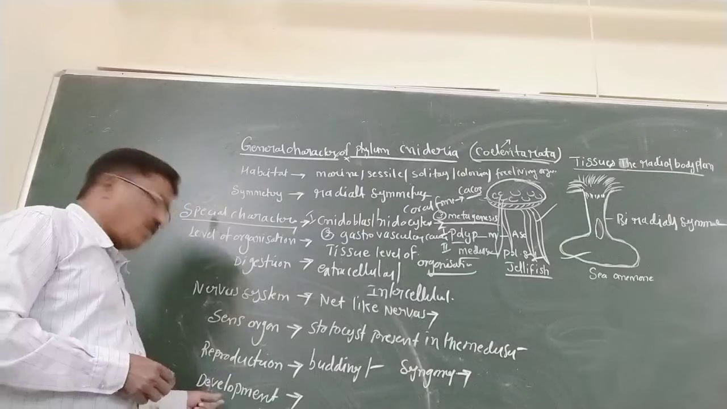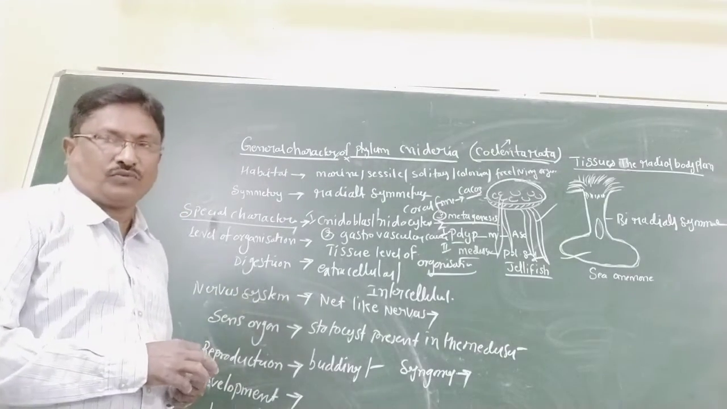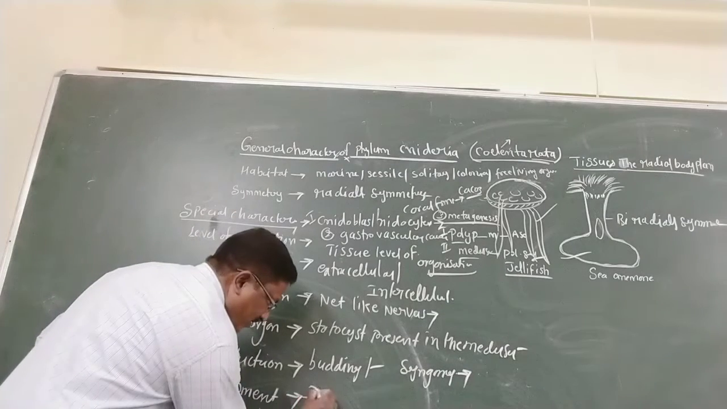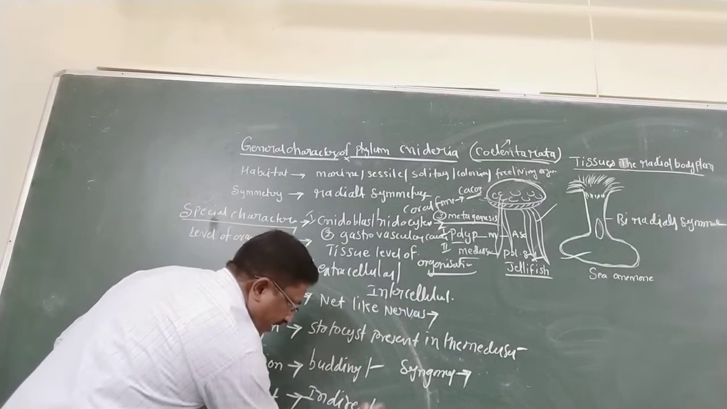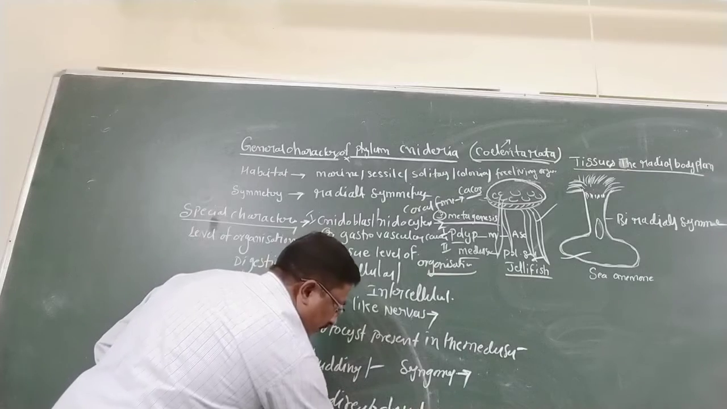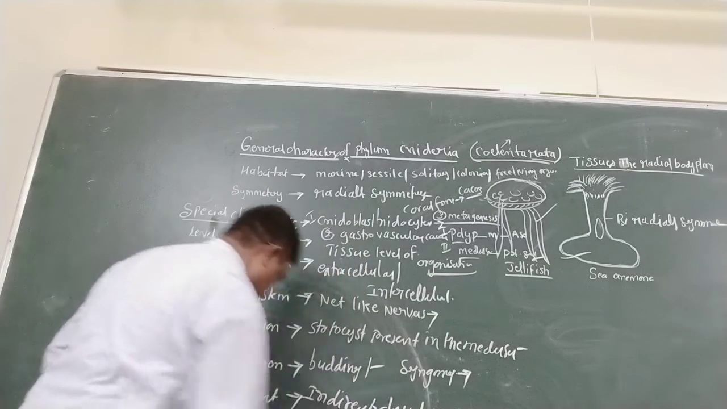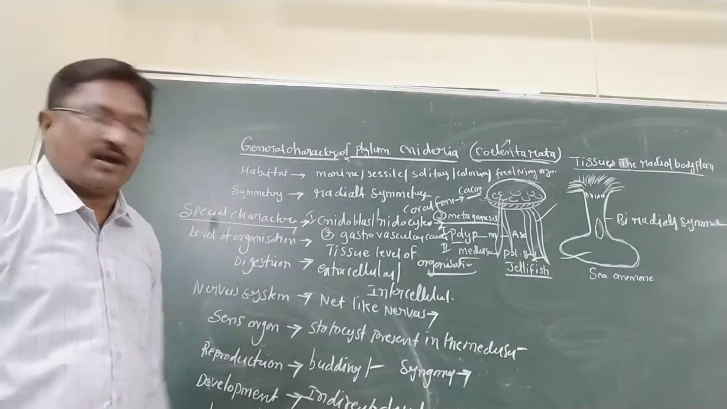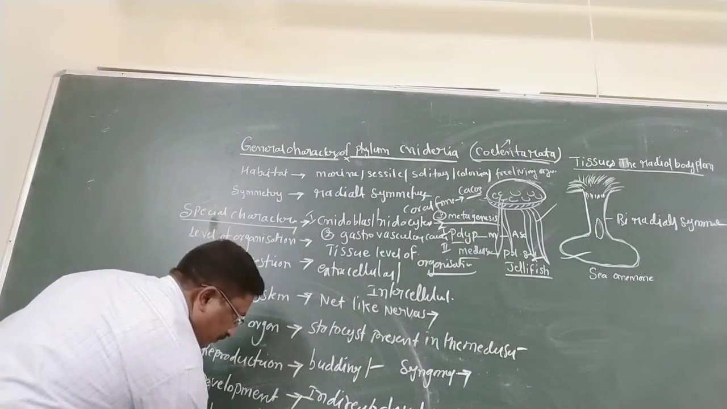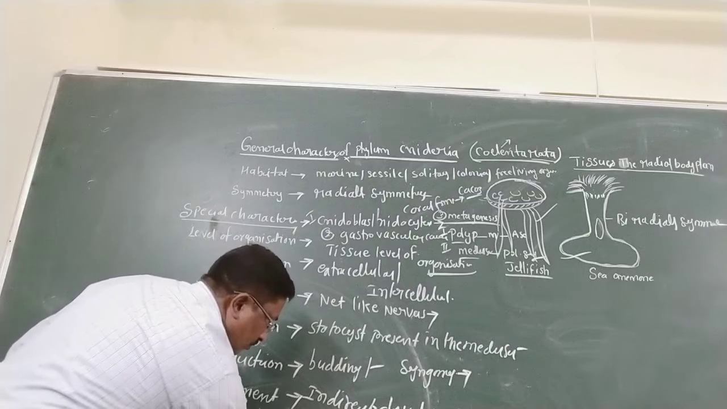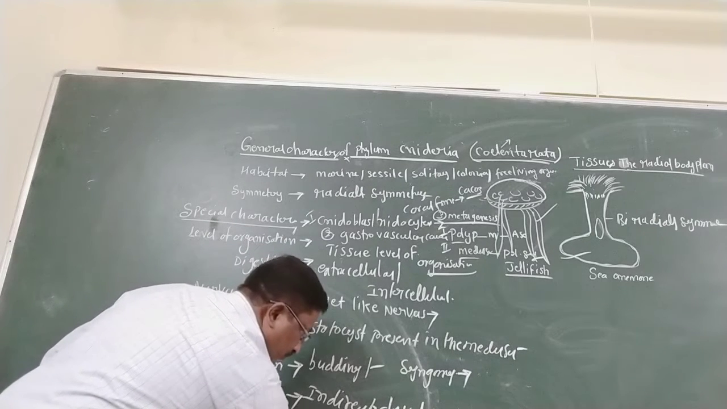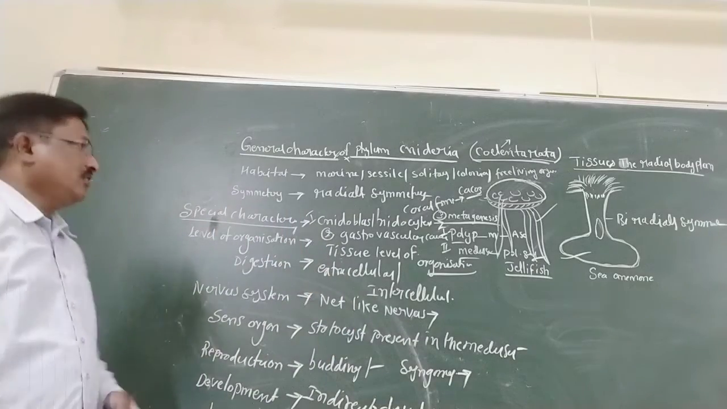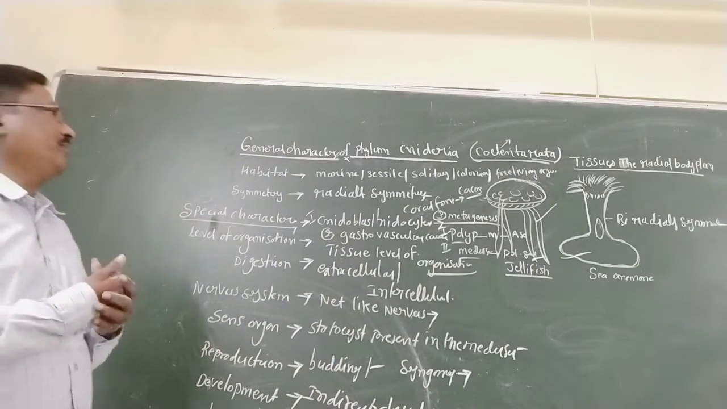Which type of development? Indirect development. The larva is a ciliated planula larva. So that is the general character of phylum Cnidaria.